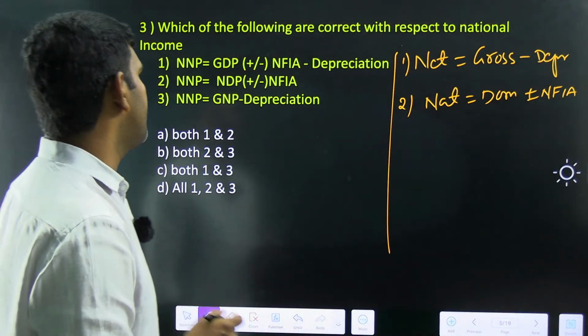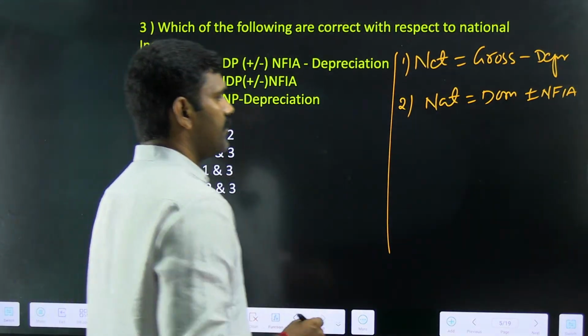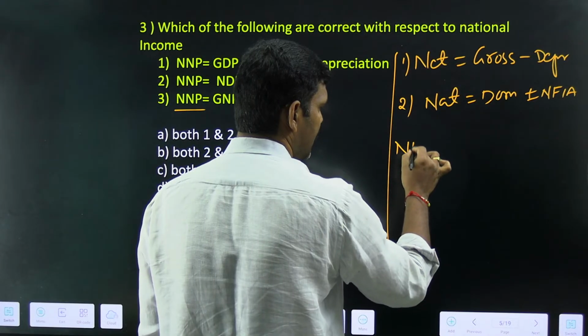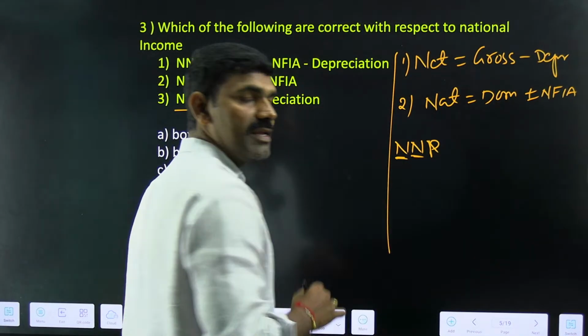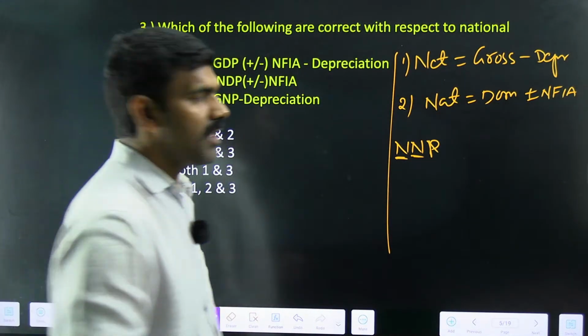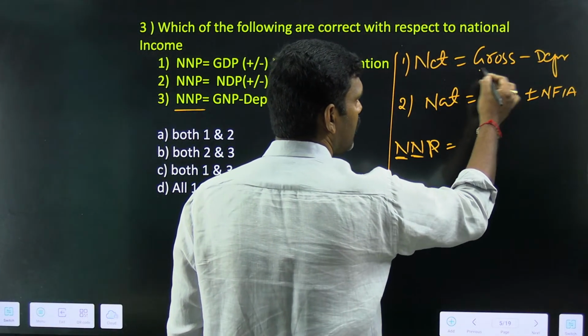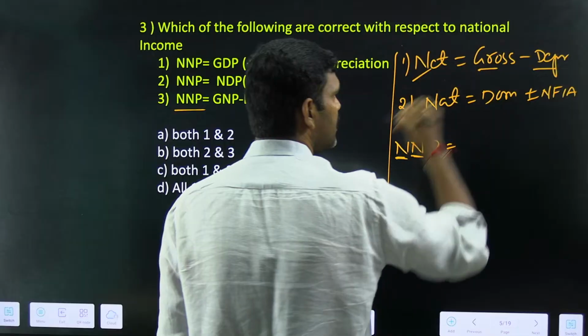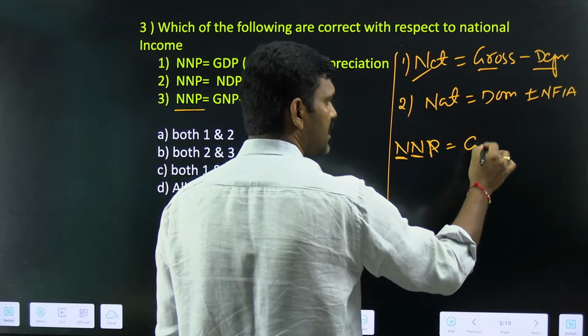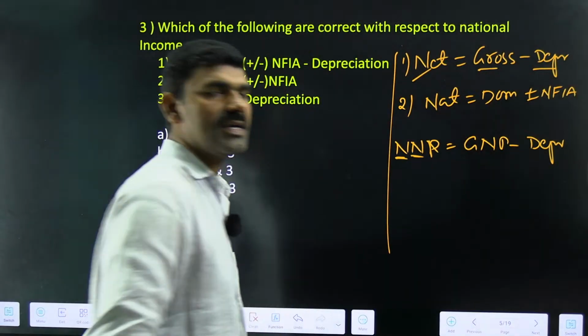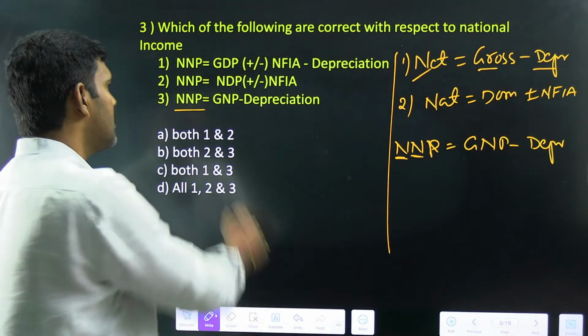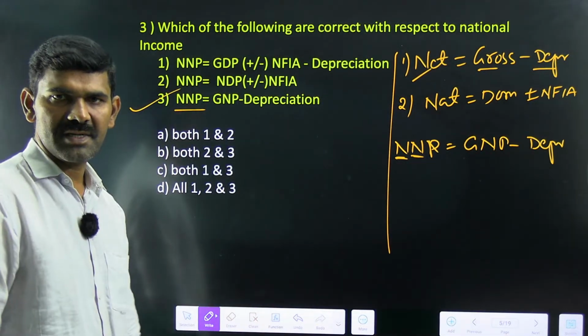Now see here, first we'll go with the NNP. When you say NNP, here N stands for net, the other N stands for national, net national product. Now when you have gross, you can remove depreciation, you get a net value. So simply I write GNP minus depreciation. So the third statement is the right statement.